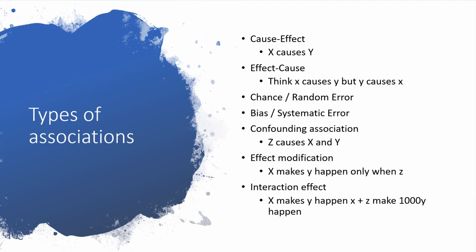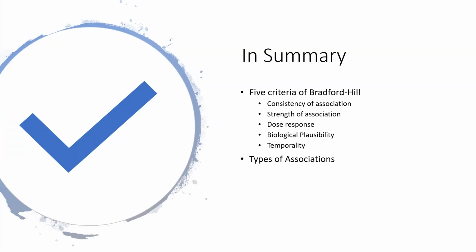Lastly is the interaction effect. This is also a real association where two or more independent variables are able to interact with each other and act on one or more dependent variables and cause a far greater effect. In summary, we learned about the 5 different criteria in the Bradford-Hill causal criteria and how to differentiate and give examples of potential explanations of associations between variables.